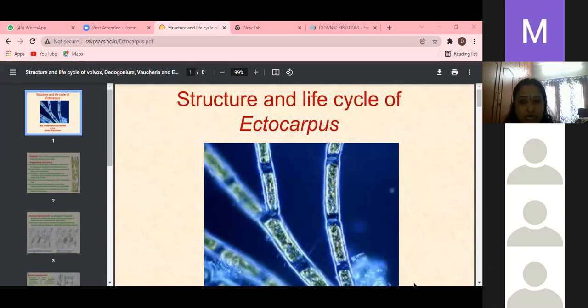First, it is marine algae. Another name is seaweeds. In the pigment system, chlorophyll a is common, and another is chlorophyll c, beta carotene and fucoxanthin. That's why the color is called brown algae. And what type of reserve food material? Starch is very common, but here laminarin or chrysolaminarin starch and mannitol alcohol are present as reserve food material. The cell wall is made up of cellulose, which is very common, but fucinic and alginic acids are also present. And two types of flagella are present, that is heterokont type of flagella.